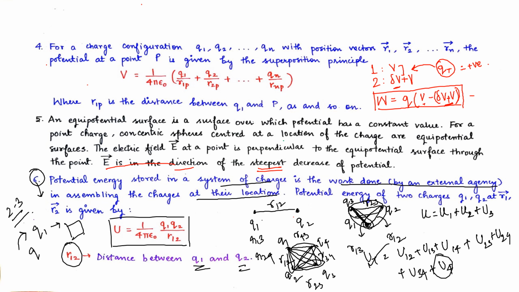When we are bringing charge 2, there is a charge 1. So work done will be with respect to Q1. When we are bringing Q3, the work will be done with respect to charges 1 and 2, and so on. If we are bringing n charges, all the charges present before that will contribute to the work done.